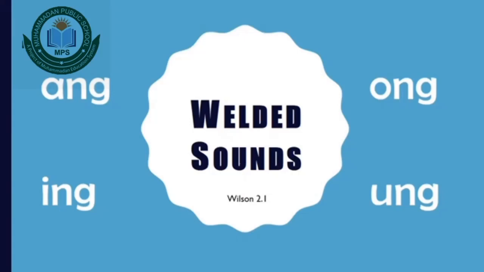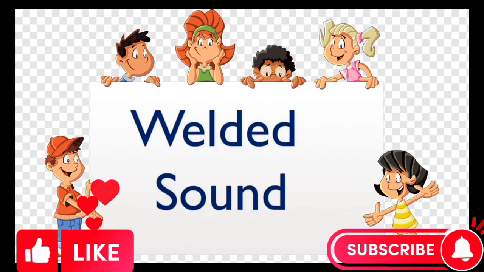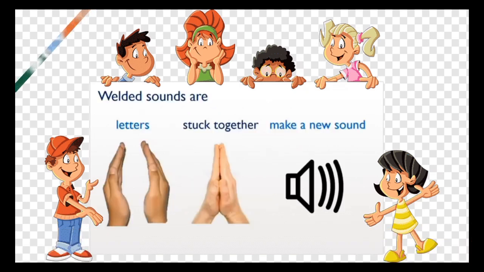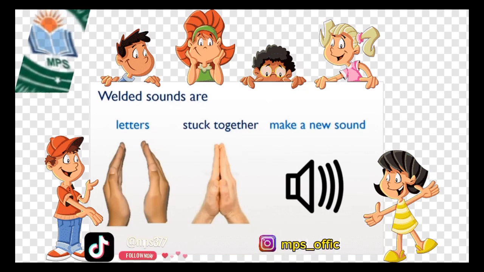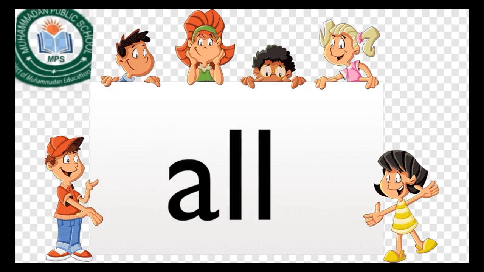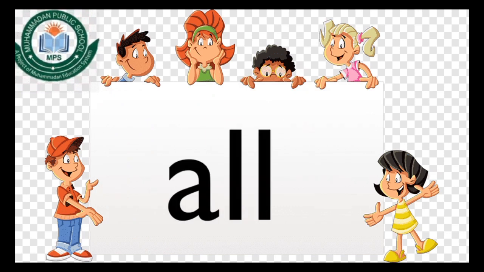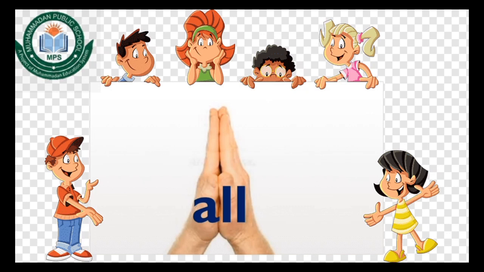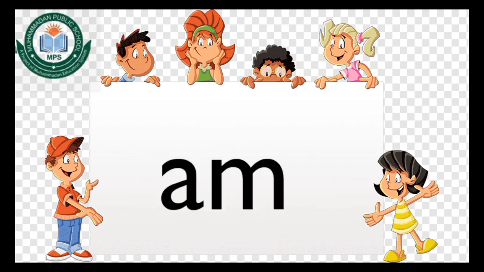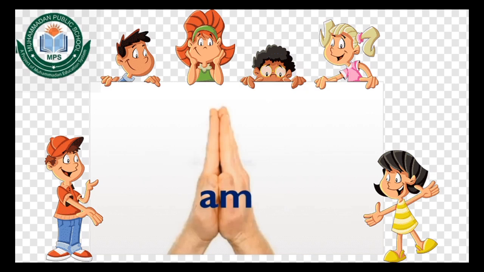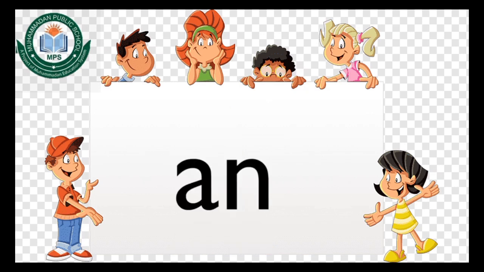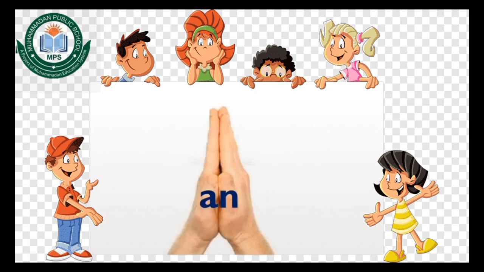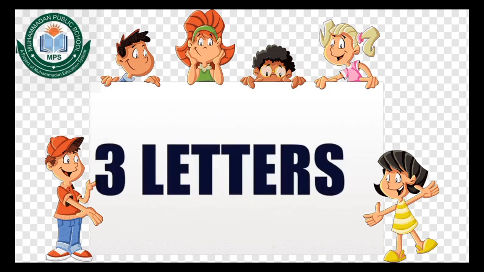Today we are going to learn about welded sounds. What is a welded sound? Welded sounds are letters that stuck so tightly together that the letters make a new sound. All is a welded sound. A-L-L sounds like all. M makes a welded sound. A-M says am. N is a welded sound. A-N says an. Now we are going to learn about welded sounds with 3 different letters.